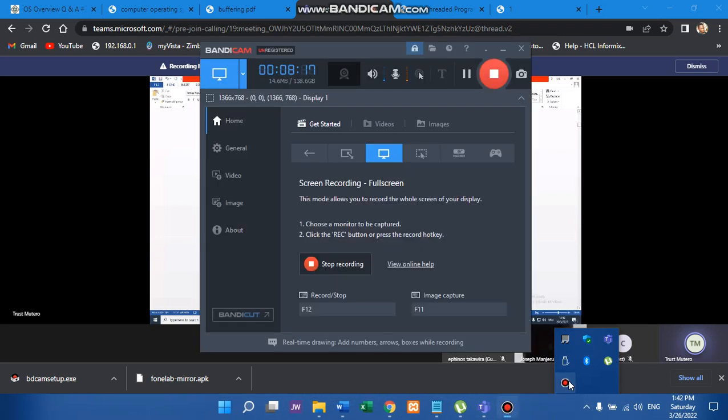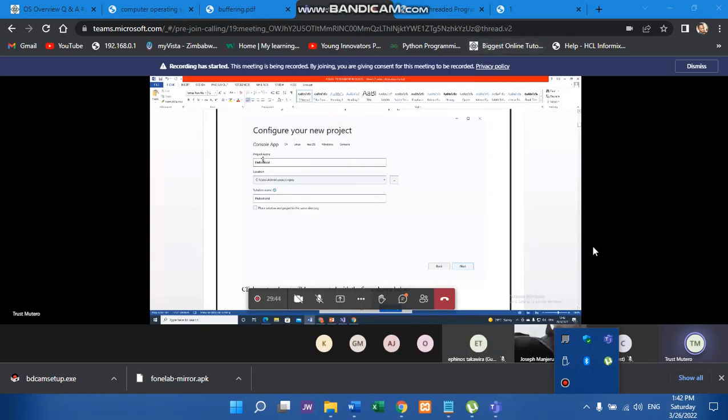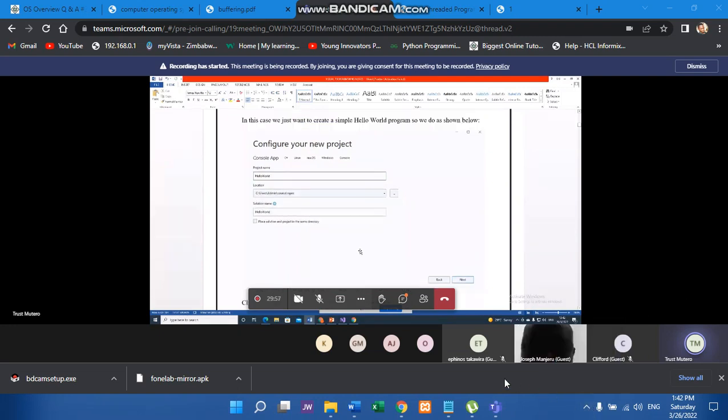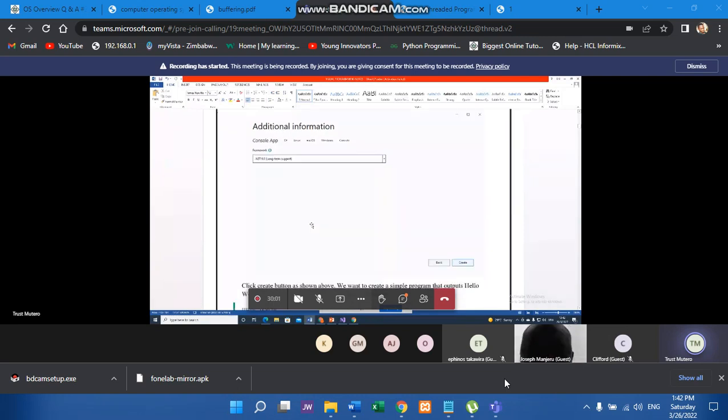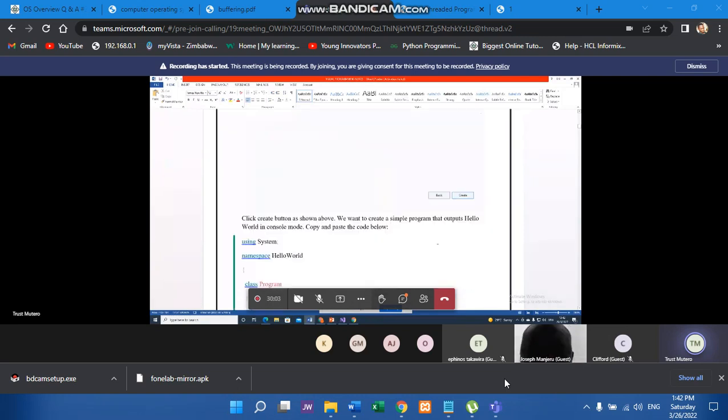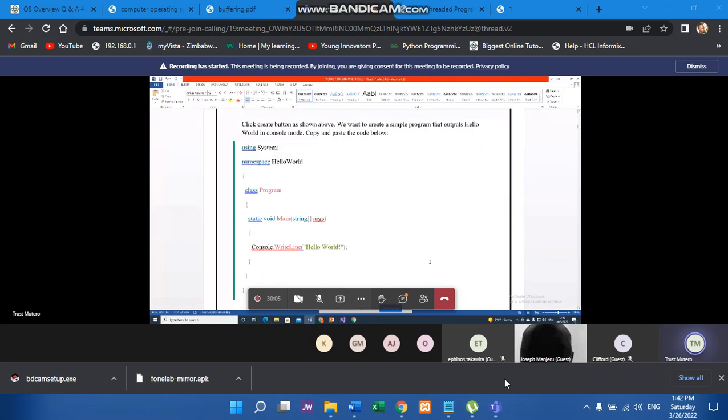The solution name, there's no need to change it. So all you have to make sure you do is to enter the project name, what the project is all about. In this case, we are trying to create a simple Hello World project. Okay, so that's what you do. Then you click on next, right? Additional .NET 6.0. Then you click on create. You will get inside.